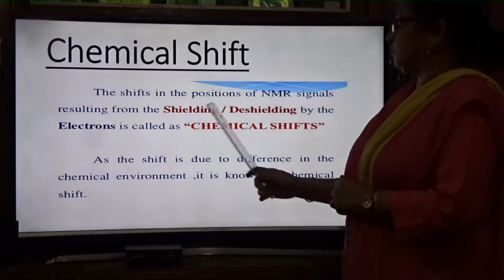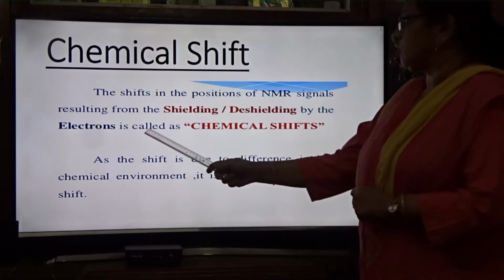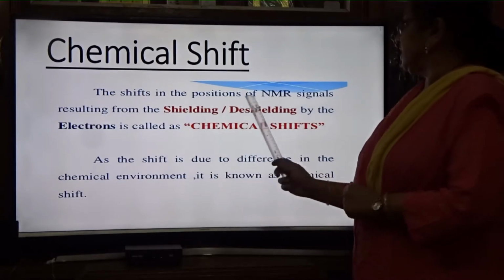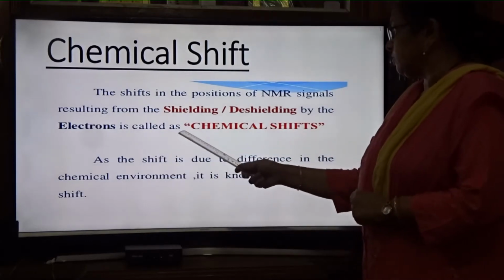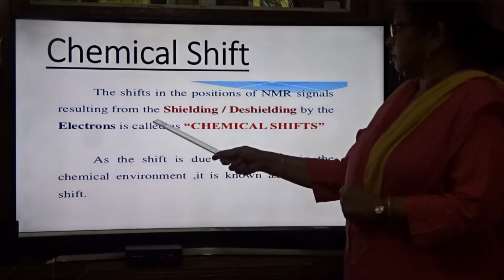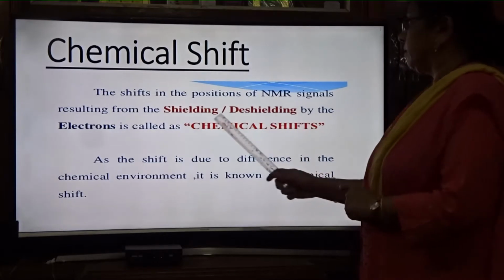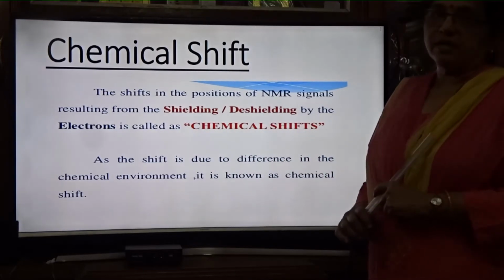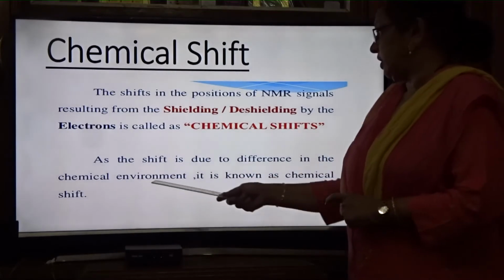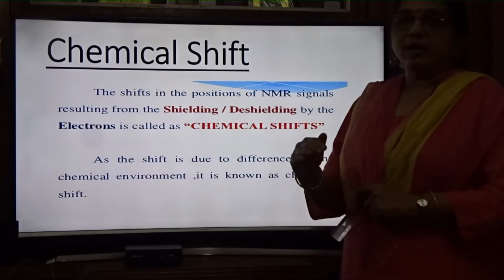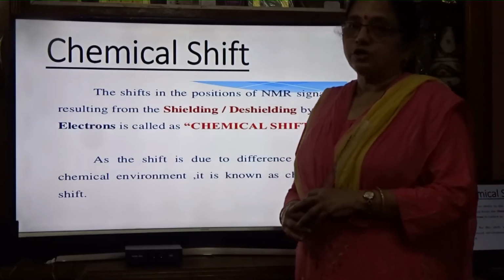So what is chemical shift? The shift in the position of NMR signals resulting from shielding and de-shielding by the electrons is called chemical shift. The proton is shielded by electrons, and that is known as chemical shift. Why is the shifting of position taking place? Due to shielding and de-shielding by the electrons. We will see this in detail in the next slides. As the shift is due to difference in the chemical environment, it is also known as chemical shift. The chemical environment changes due to different types of protons.